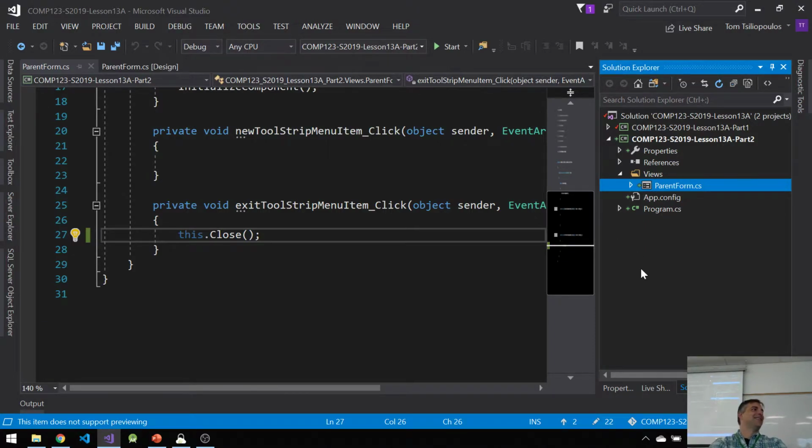Parent form. Alright, so now I've got my parent form working. Are you good? Can I show you anything else before we continue? Because I want you to be part of this.